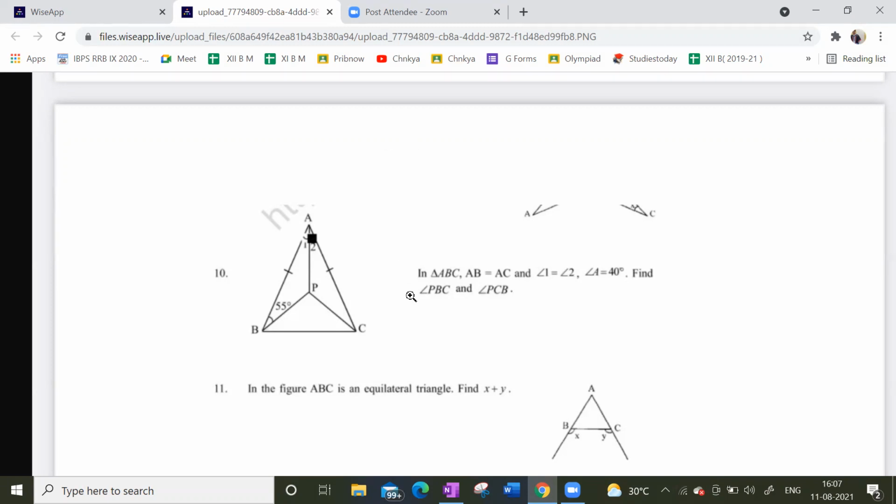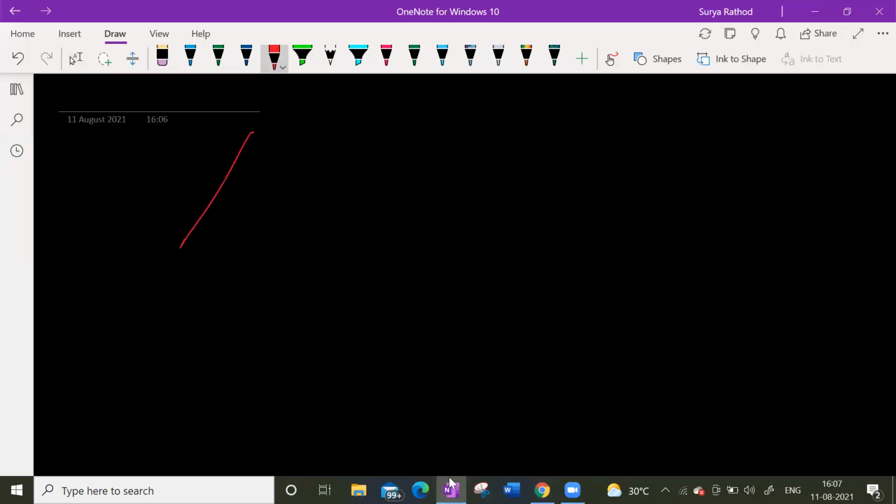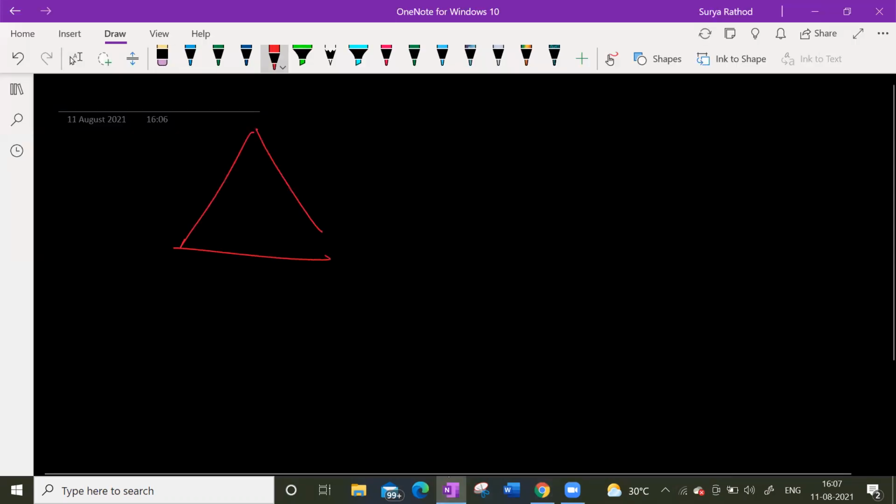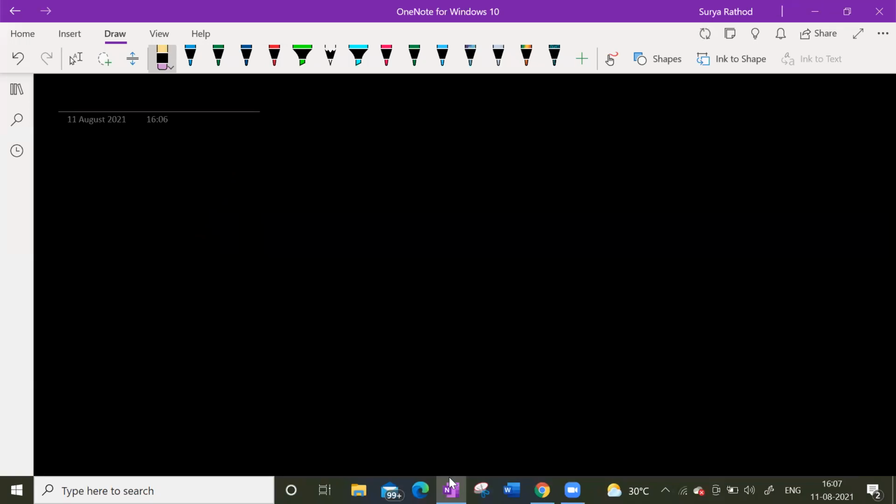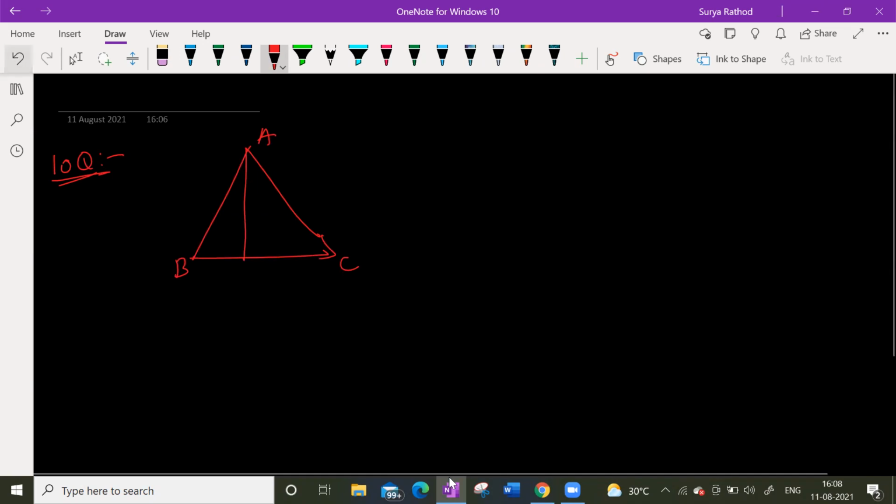See here, we know this one. Look at this. Triangle worksheet, 10th question, right? Yes. Triangle ABC is given, and the point P is given here.